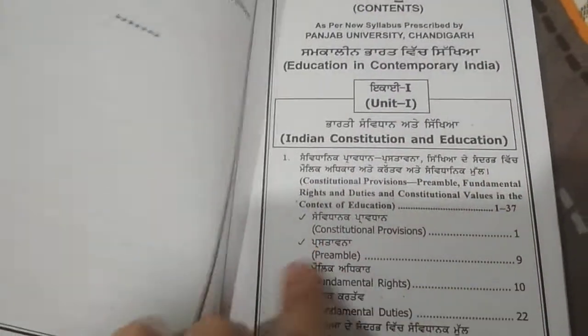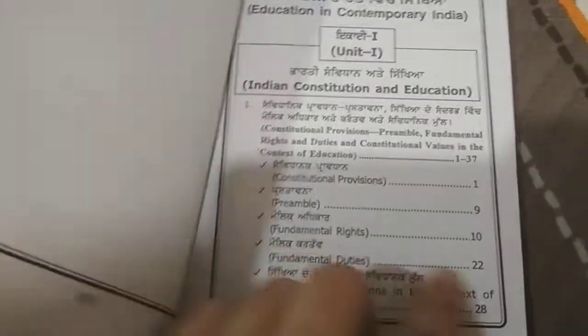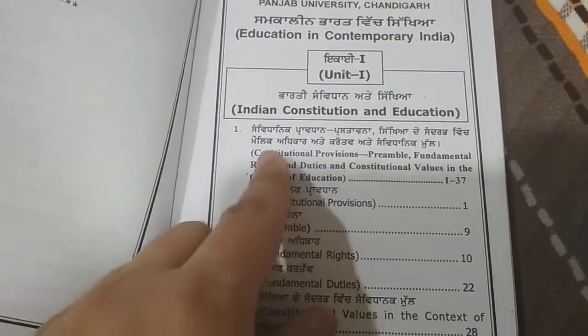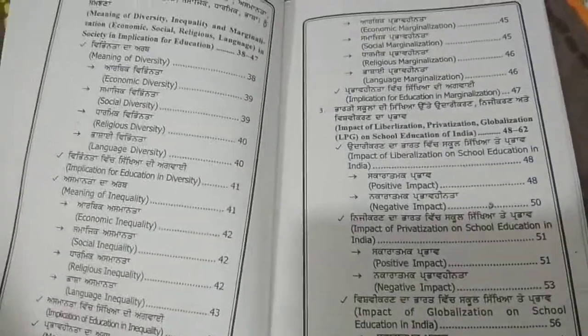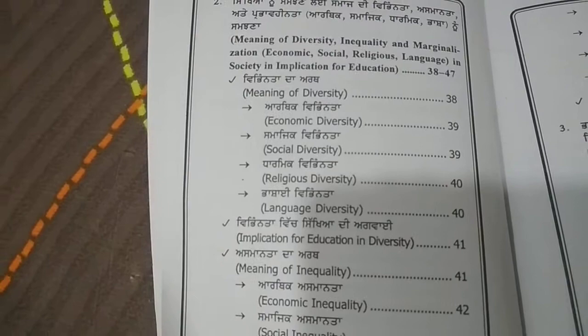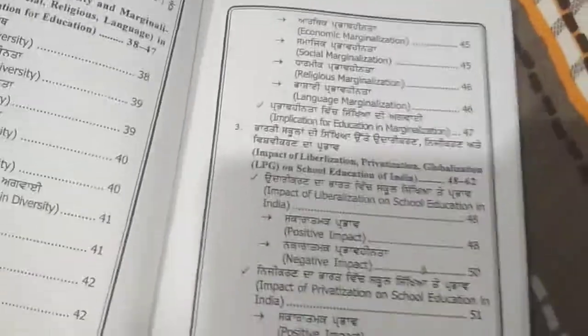Not only that, every topic is explained in detail. The topics are given in both Punjabi and English, so that students who find it easier to read in English can read it also. Now you can see the topics are very well explained. Subtopics are also given. You can go to that particular page and read that topic easily. And Unit 1 is still continuing.